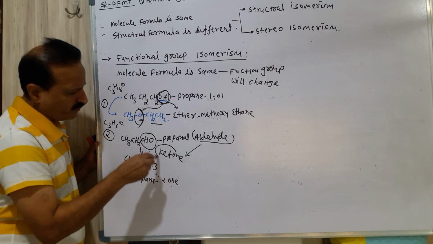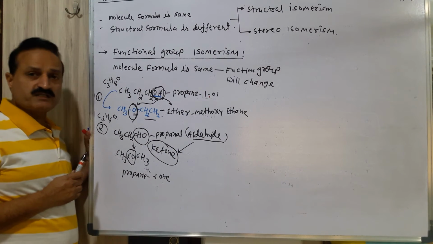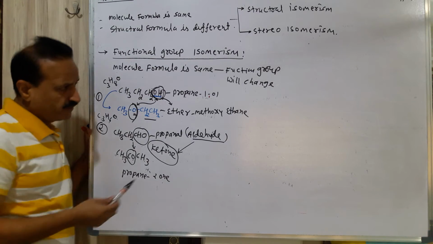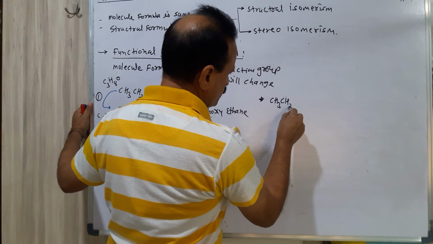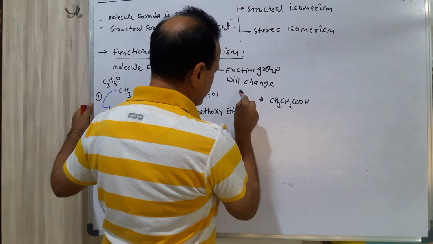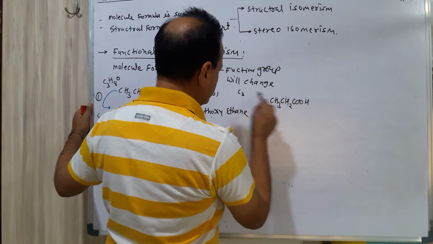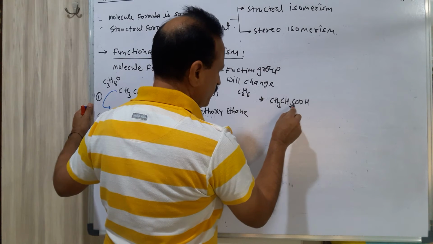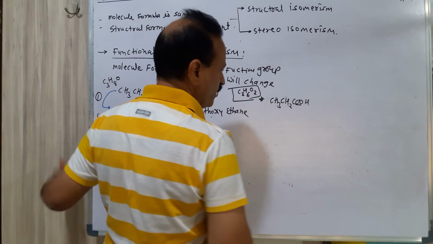It means the molecule formula is same, but the functional group is changed. Third example is also possible. CH3CH2COOH. Carbon 3, hydrogen 6, and oxygen 2. This is the molecule formula.